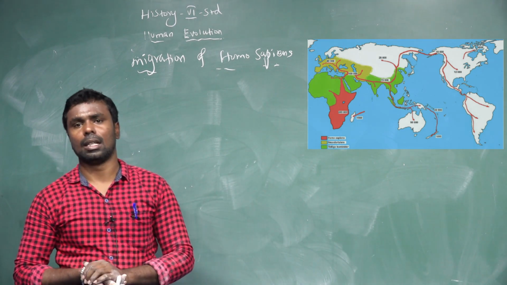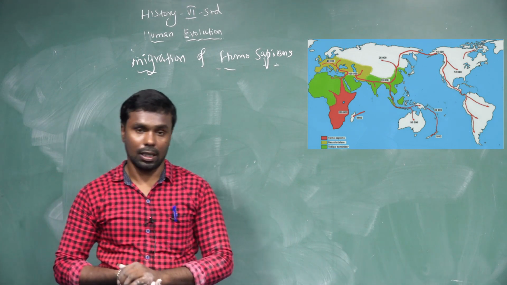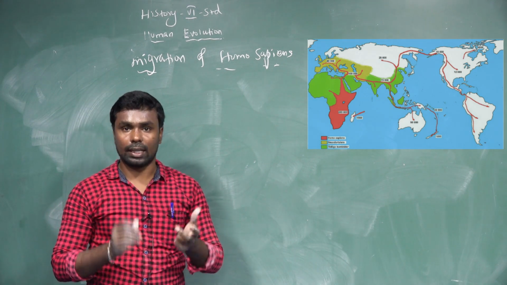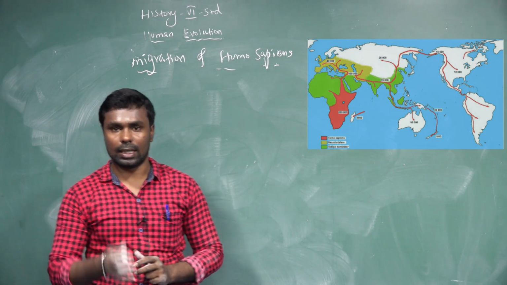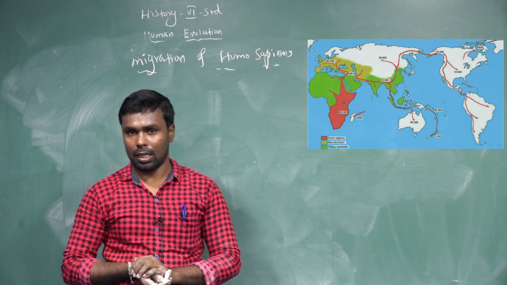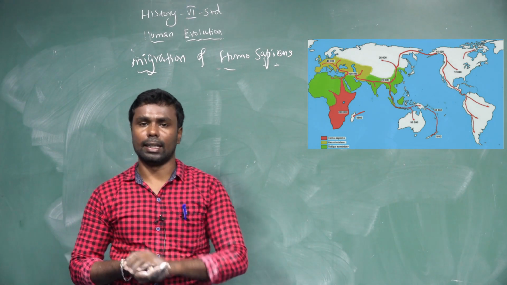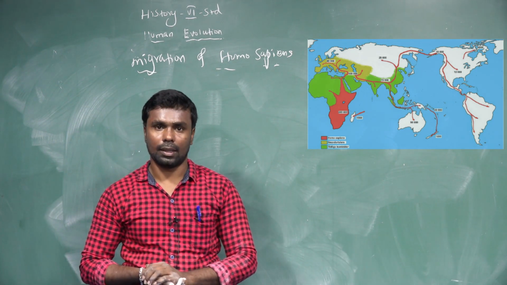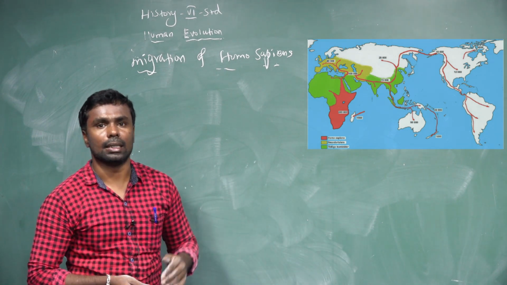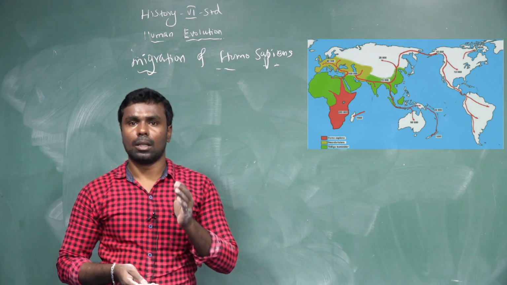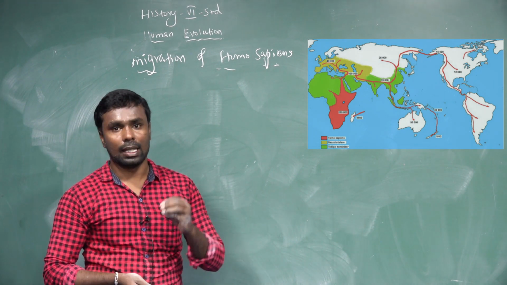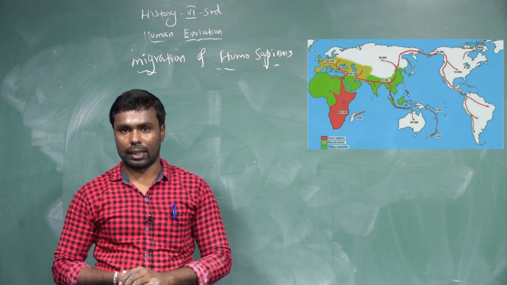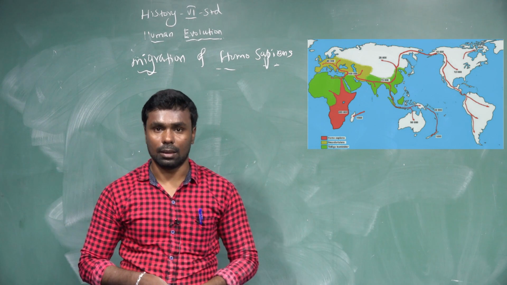Because of these reasons, Homo sapiens started to migrate out of Africa between 100,000 and 70,000 years ago. Through India, 50,000 years ago they reached Australia, 40,000 years ago they reached Europe, and 25,000 years ago they reached Russia. Finally, 15,000 years ago, they reached North America.